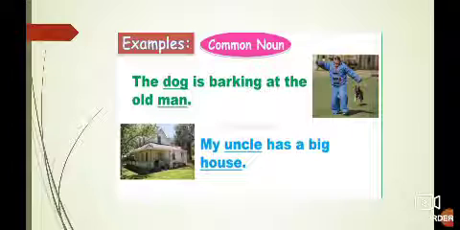Now see some more examples of common noun. First sentence is, the dog is barking at the old man. Students, in this, dog and man are common nouns because we are not taking the name of dog or the name of any man. We are saying just dog and man. Next is, my uncle has a big house. In this also, we haven't used the name of uncle or the name of house. So, this is common noun.